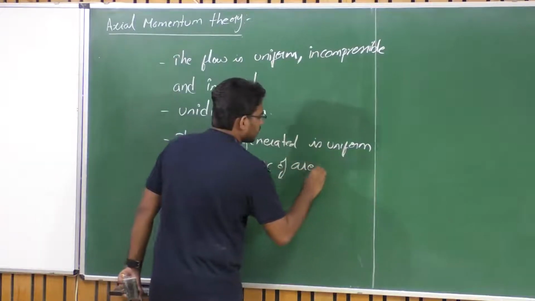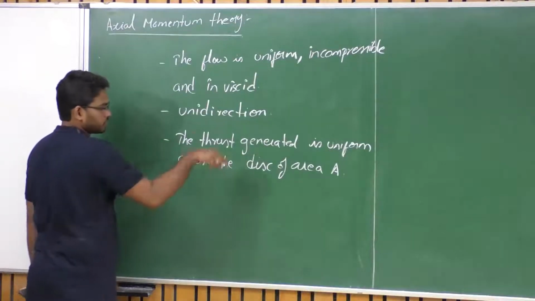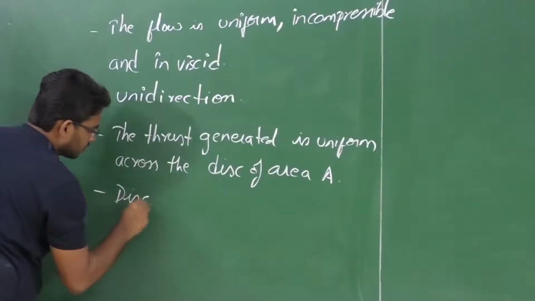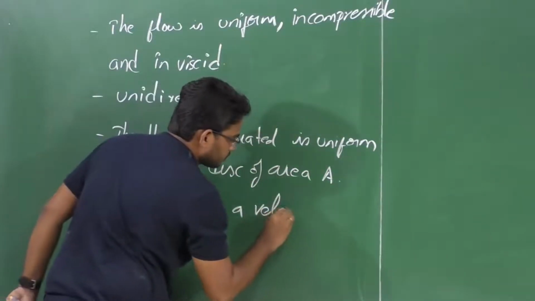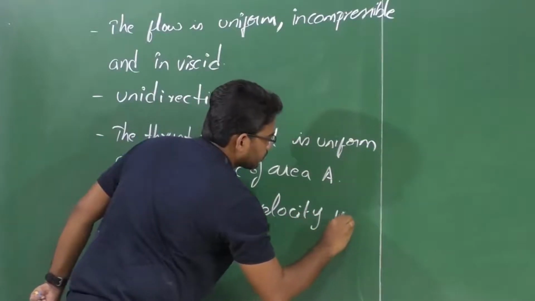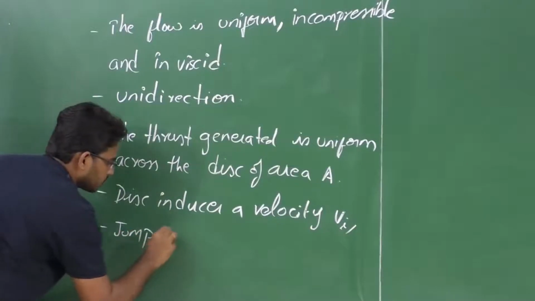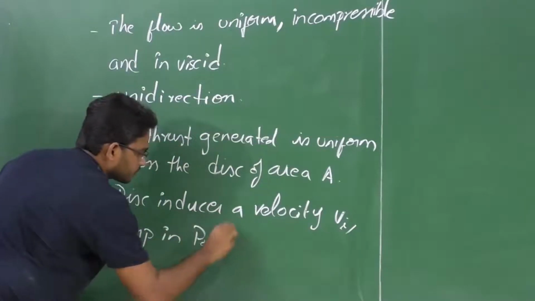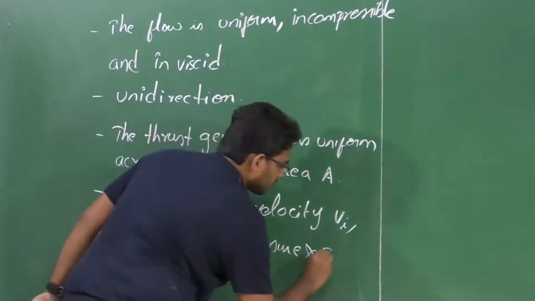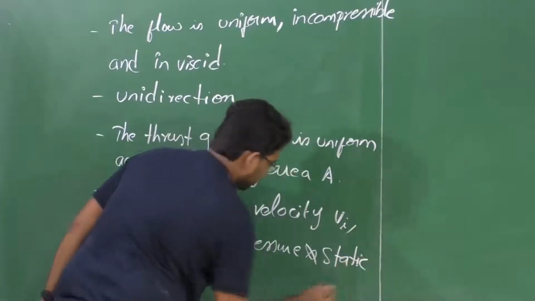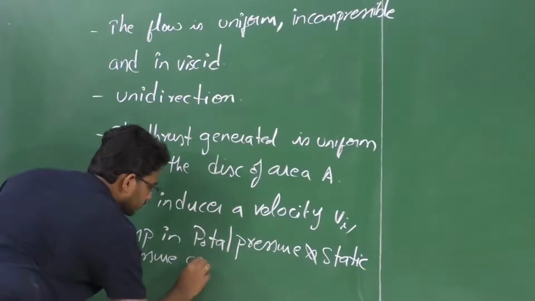of area A, right. So because of this, the disk induces velocity Vi to the flow, and due to which there is a jump in total pressure and the static pressure across the disk.